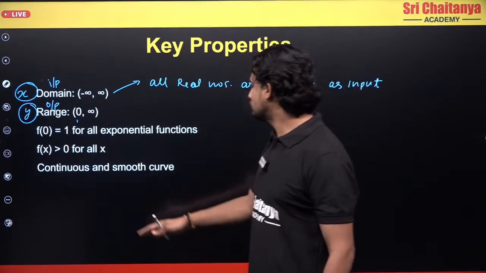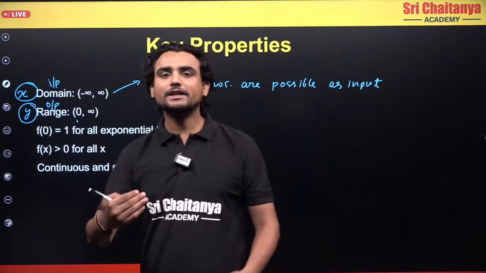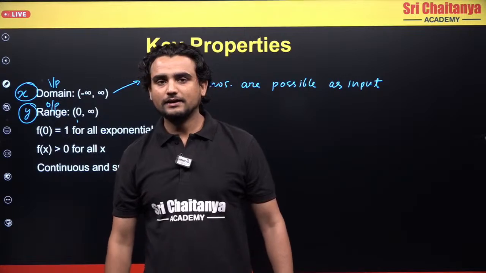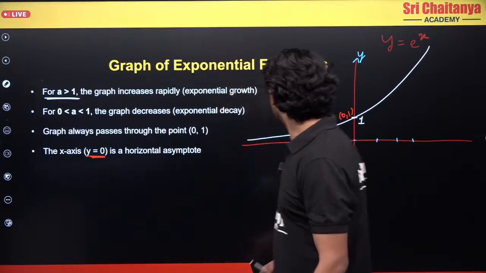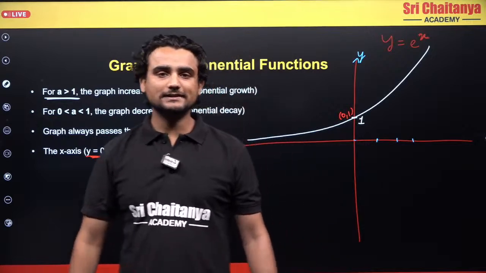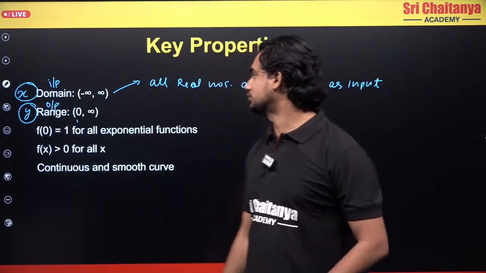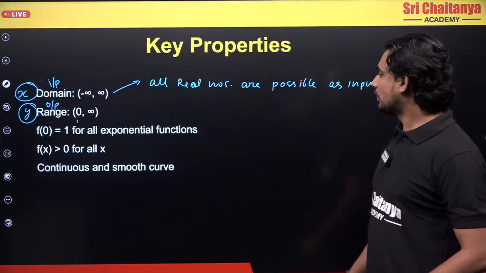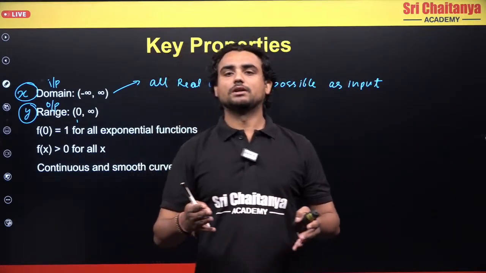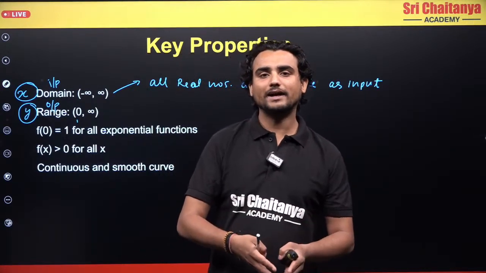And it is a continuous and smooth curve. What do you mean by continuous and smooth? Something which is continuous means it is not breaking at a point. So it is continuous and smooth, just like a slide, correct? So these are the properties of an exponential function. I hope the exponential function is clear to you. This will get clearer if you read about it more and solve questions.